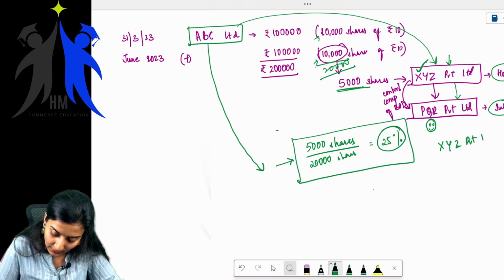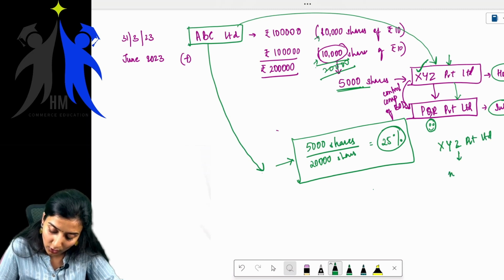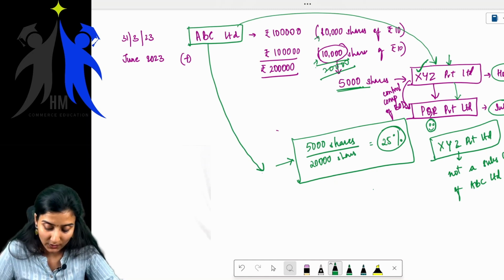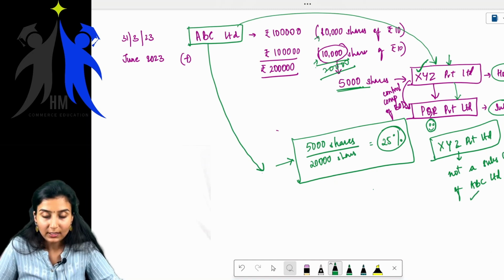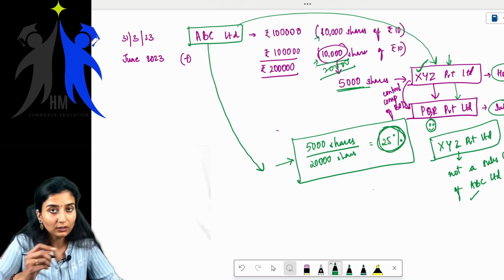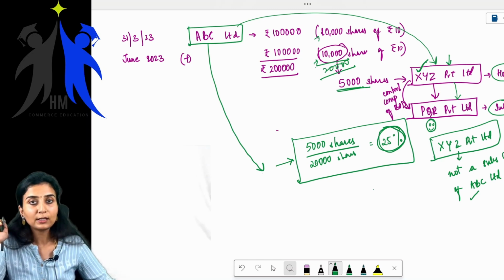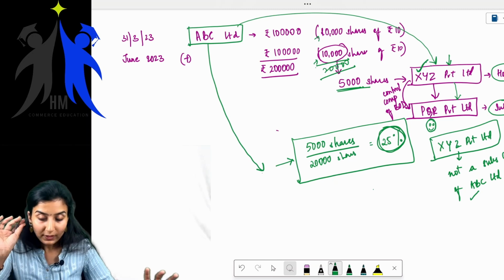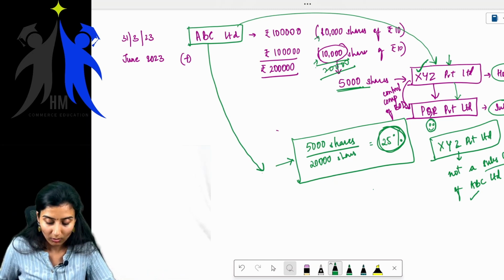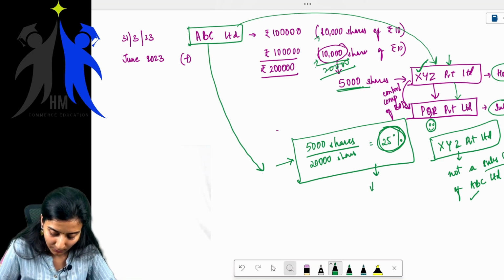XYZ Private Limited is not a subsidiary company of ABC Limited. Why? It holds only 25% of the share capital in ABC Limited. Now we concluded that this is not a subsidiary company. Then what is it? It is an associate company.